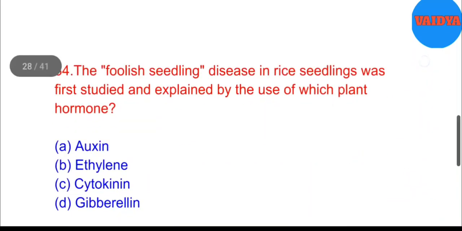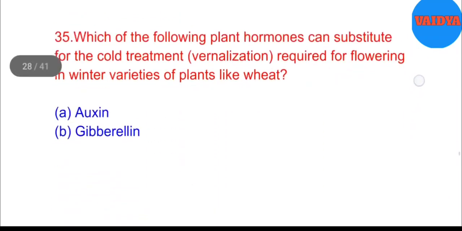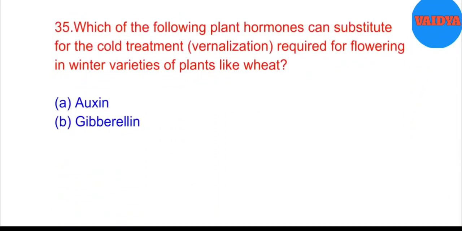B. Promoting cell elongation. 34. The foolish seedling disease in rice seedlings was first studied and explained by the use of which plant hormone? A. Auxin. B. Ethylene. C. Cytokinin. D. Gibberellin. Answer. D. Gibberellin. 35. Which of the following plant hormones can substitute for the cold treatment, vernalization, required for flowering in winter varieties of plants like wheat?